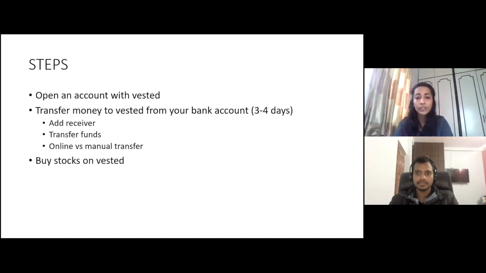So transfer your funds. Transferring your funds can be online as well as offline. Online is you can just add the receiver and transfer the funds online itself using your internet banking or wallet. Secondly, manual transfer: go to the bank, fill in the offline form and upload the copy of the receipt onto the Vested portal. And this is how you can transfer your fund to Vested. And then you can start buying stocks on Vested.